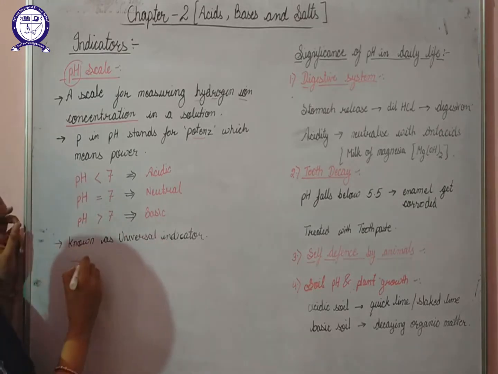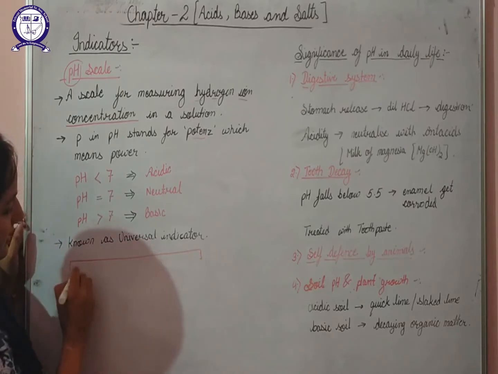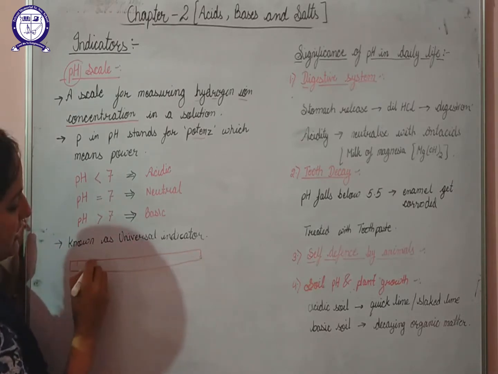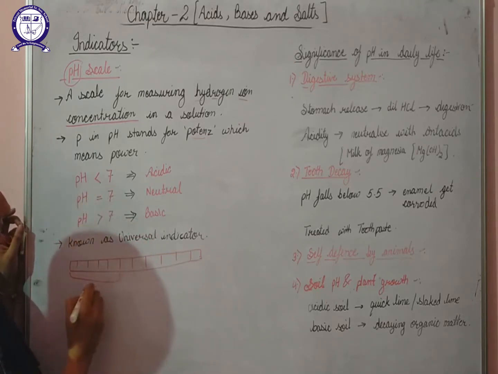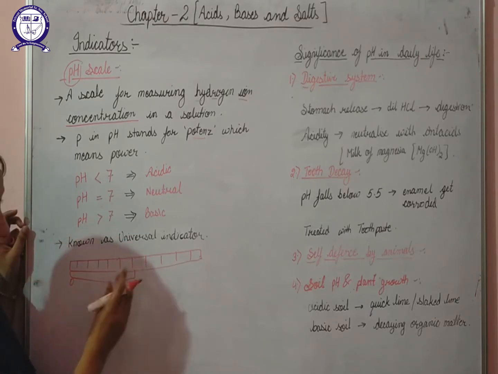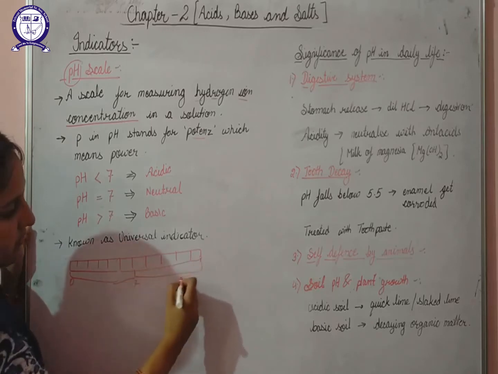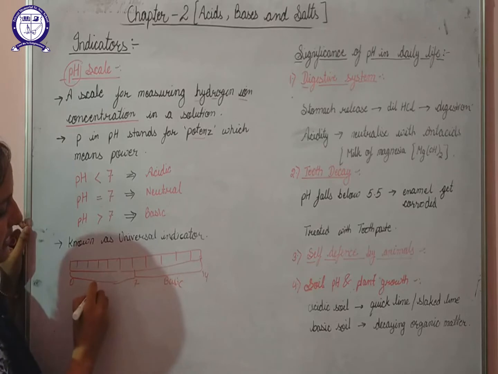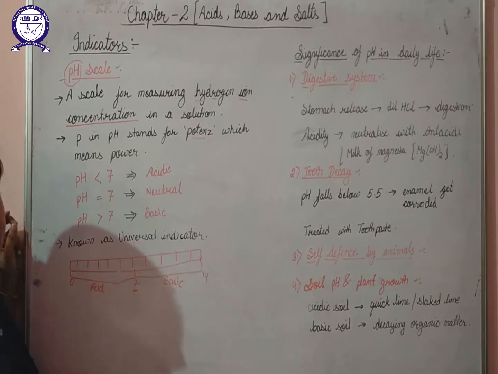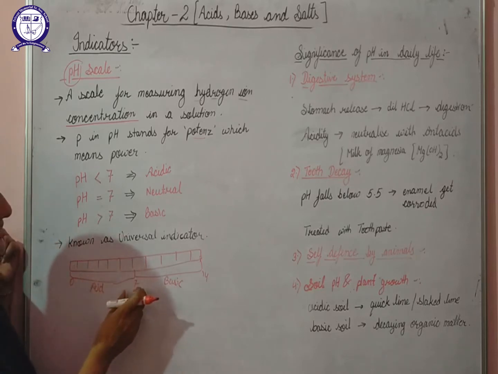Now this pH scale is having 14 values, 0 to 7. If its value ranges from 0 to 7, that means we can say that the particular substance is acidic, and in case of 7 to 14 it will be basic. But if the value comes to be 7 on a pH scale, we can say that the particular substance will be neutral.